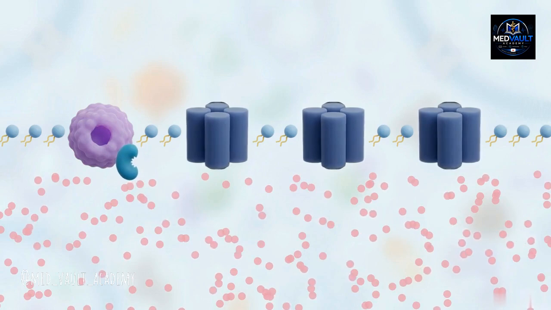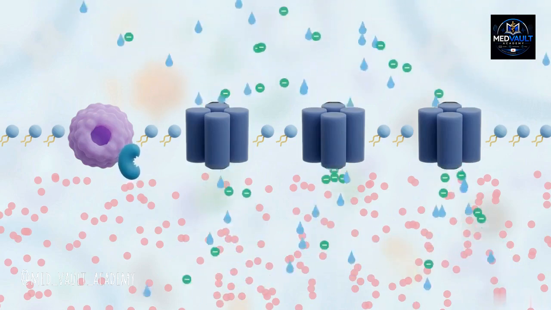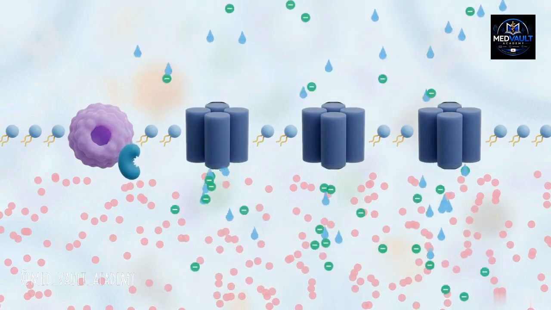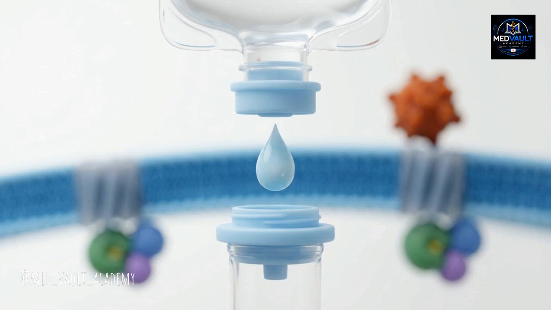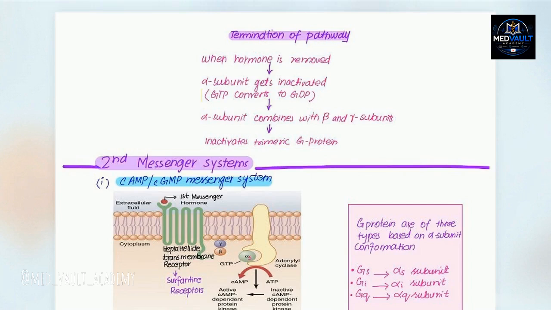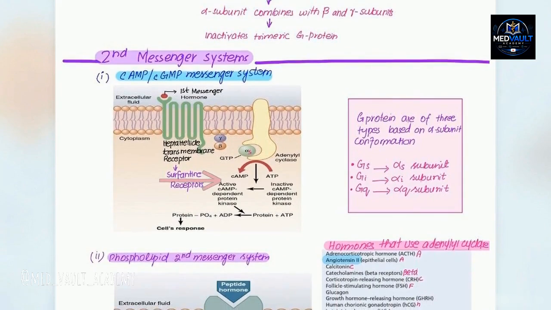This runaway signal causes chloride channels to stay open. The resulting electrolyte imbalance forces massive amounts of water into the intestinal lumen. This clinical collapse stems from the targeted sabotage of a single molecular inhibitor. In healthy cells, every signal must have a mechanism for rapid termination to prevent overstimulation. The system uses a two-part termination. The G-alpha subunit converts its own GTP to GDP, while the enzyme phosphodiesterase actively breaks down any remaining cAMP in the cytosol.